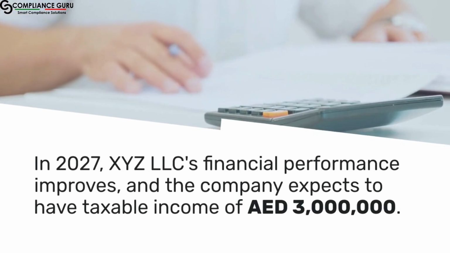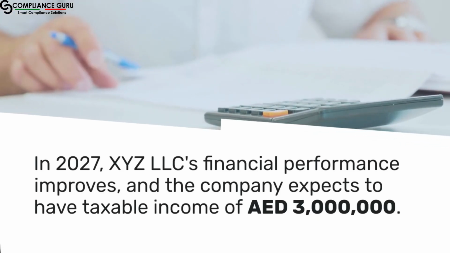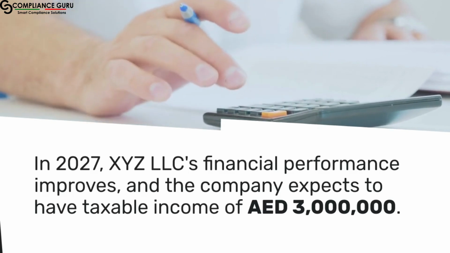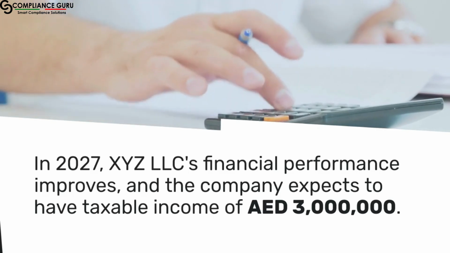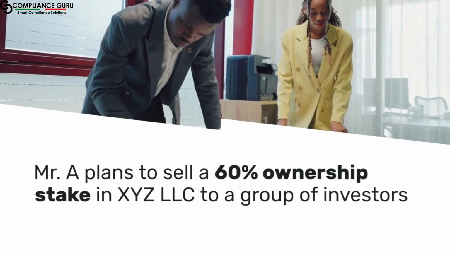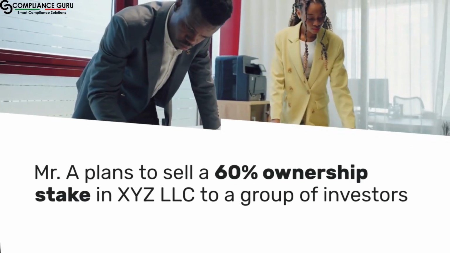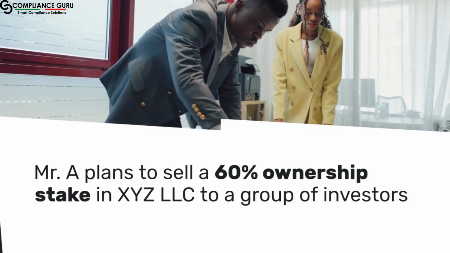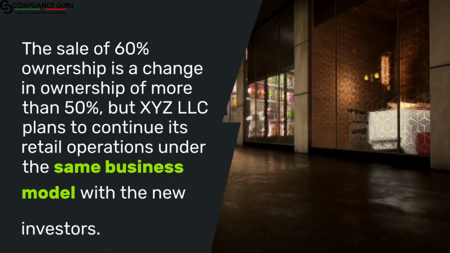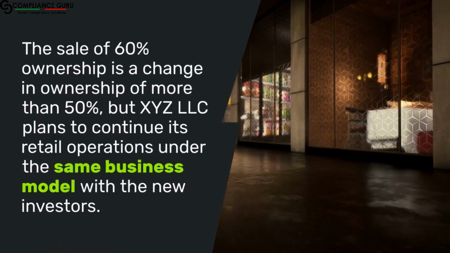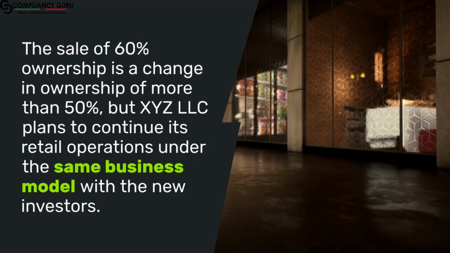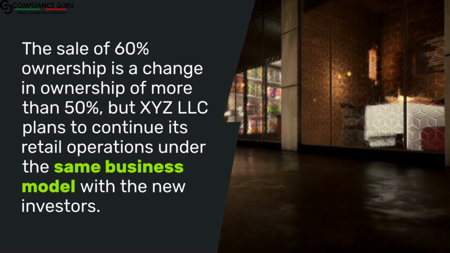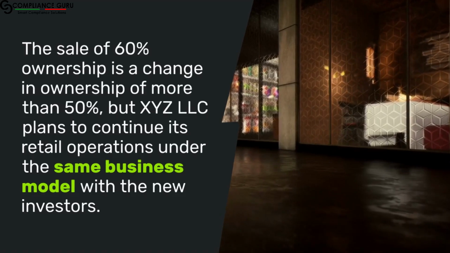In 2027, XYZ LLC's financial performance improves, and the company expects to have taxable income of AED 3 million. Mr. A plans to sell a 60% ownership stake in XYZ LLC to a group of investors as part of a restructuring. The sale of 60% ownership is a change in ownership of more than 50%, but XYZ LLC plans to continue its retail operations under the same business model with the new investors.